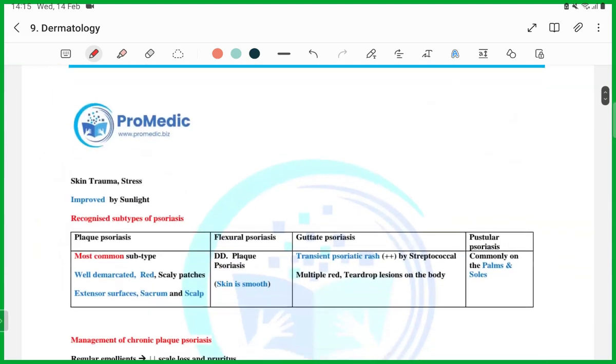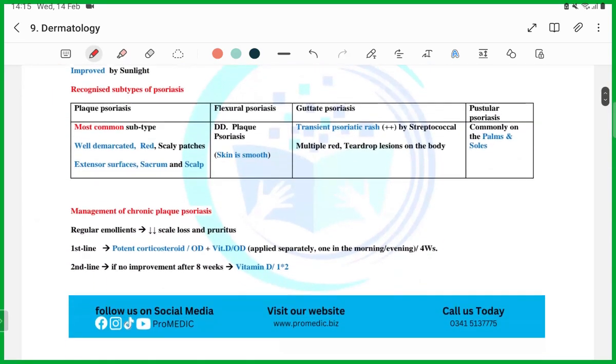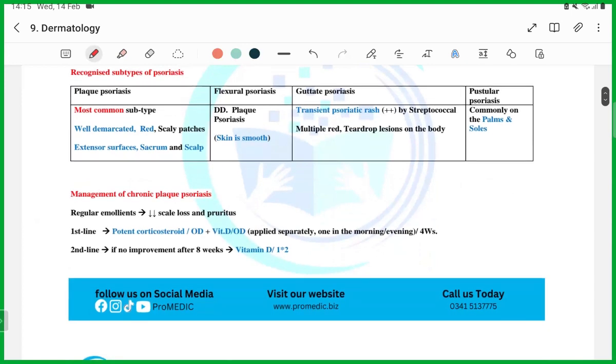Then there are different types of psoriasis, guys: plaque psoriasis, flexural psoriasis, guttate psoriasis, and pustular psoriasis. Okay, so you have to go through this table and remember what exactly each means. Plaque psoriasis is the most common subtype. Red scaly patches will be there on the extensor surfaces, sacrum or scalp.